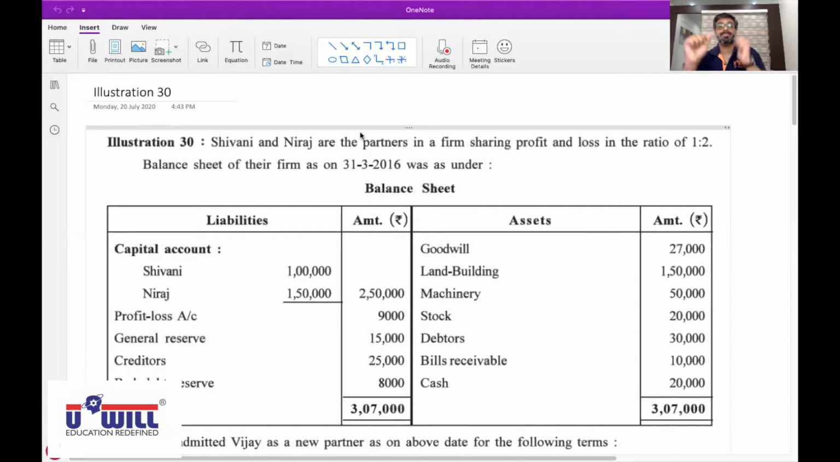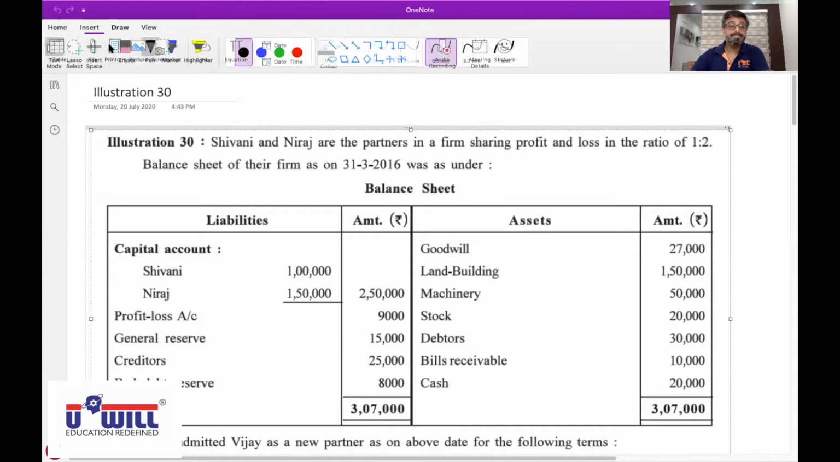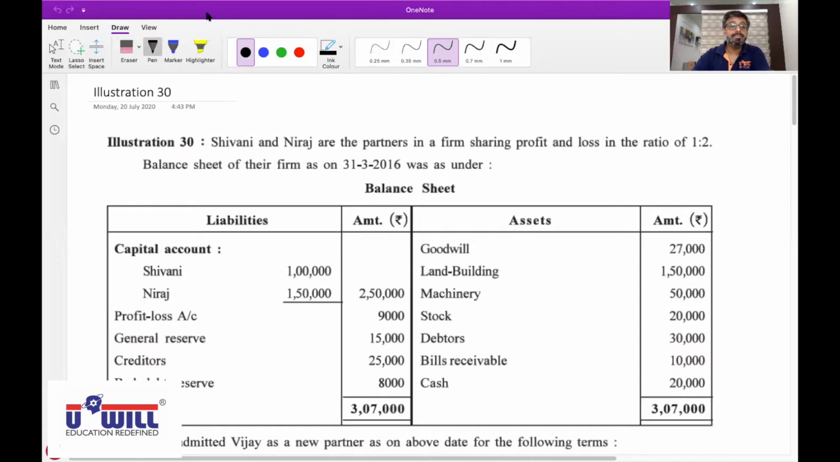Read the question. Illustration 30. Shivani and Neeraj are the partners in a firm sharing profit and loss in the ratio of 1:2. What is 1:2? Old ratio. All of you mark 1:2 as the old ratio. Balance sheet of their firm as on 31/3/2016 was as under.